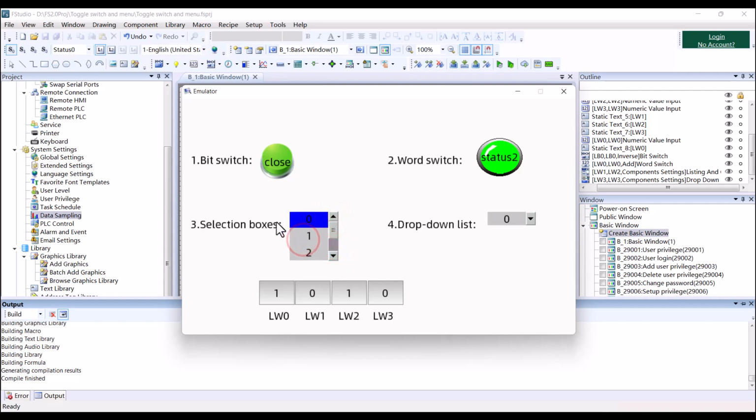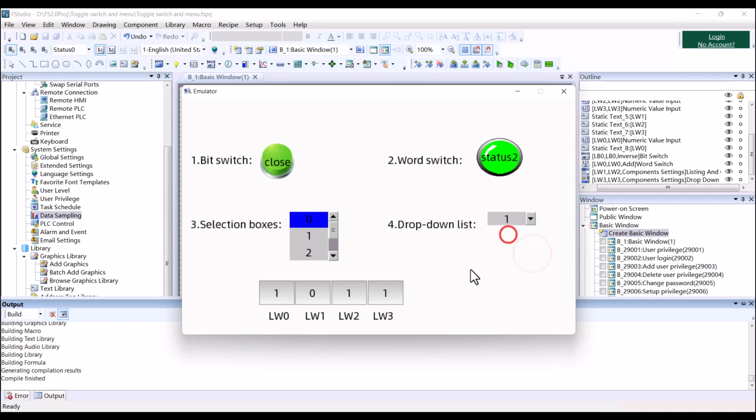And in this selection box, you can see options in this box. But for the drop-down list, you can only see the current value about the current status. And click the down key, you will see the other status.